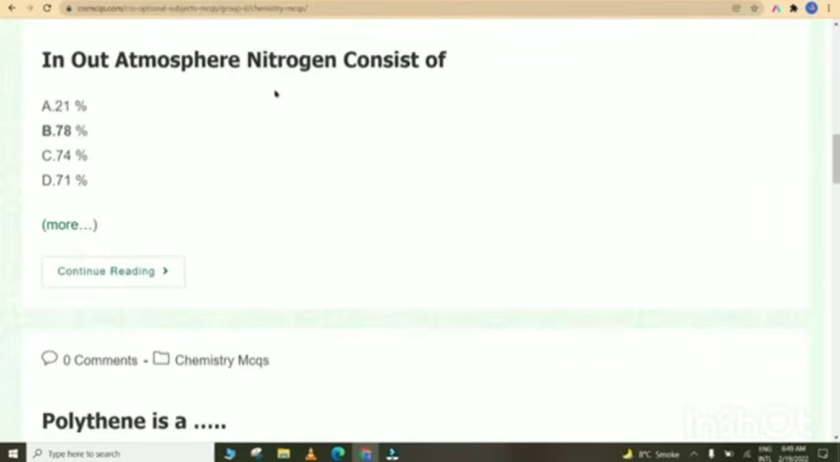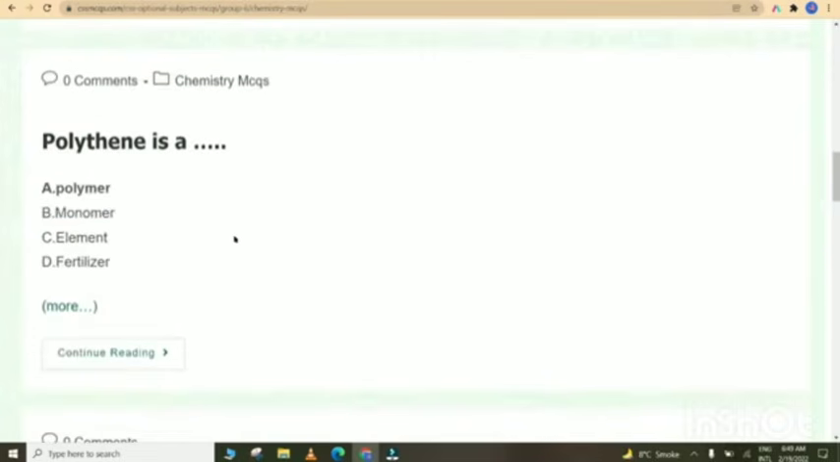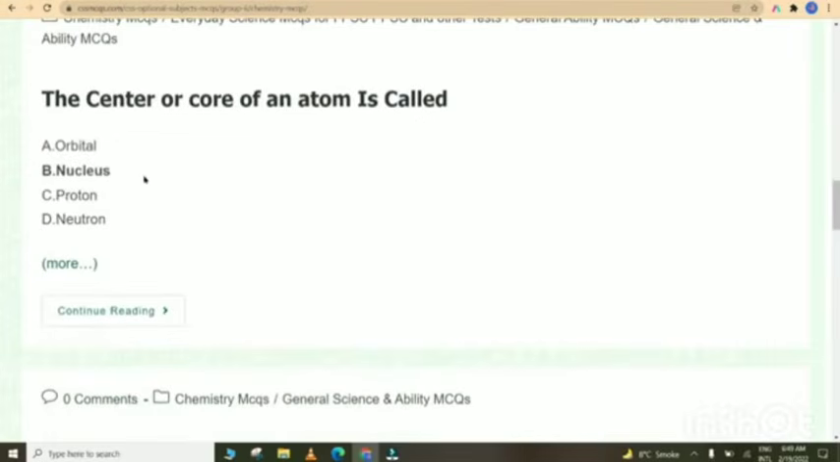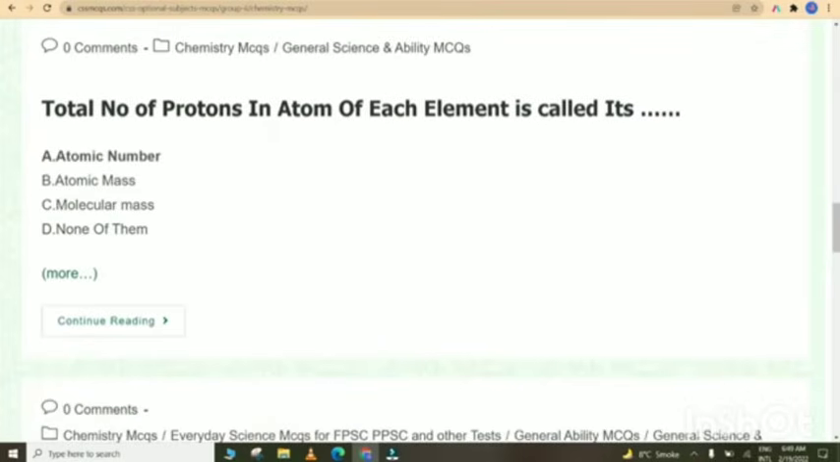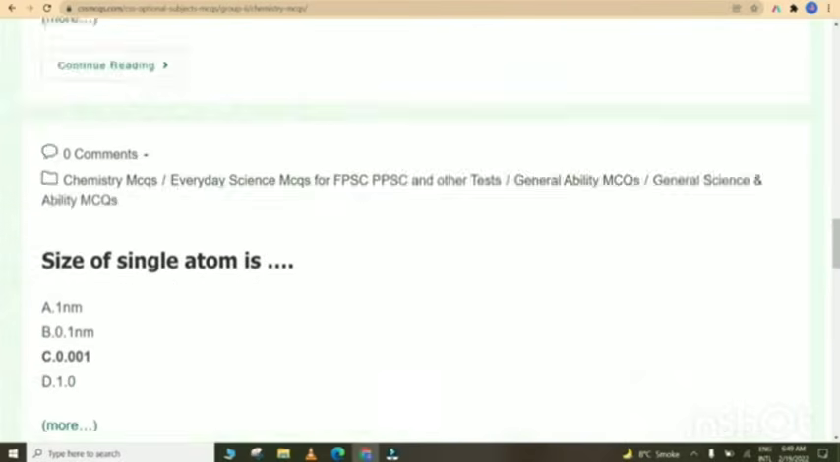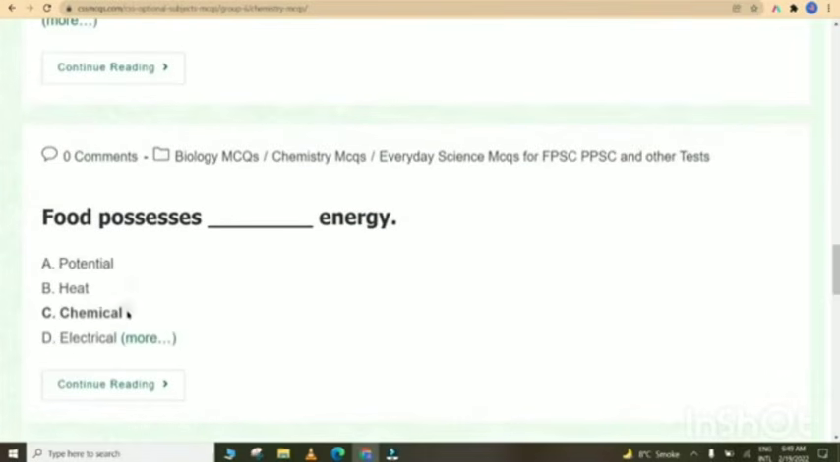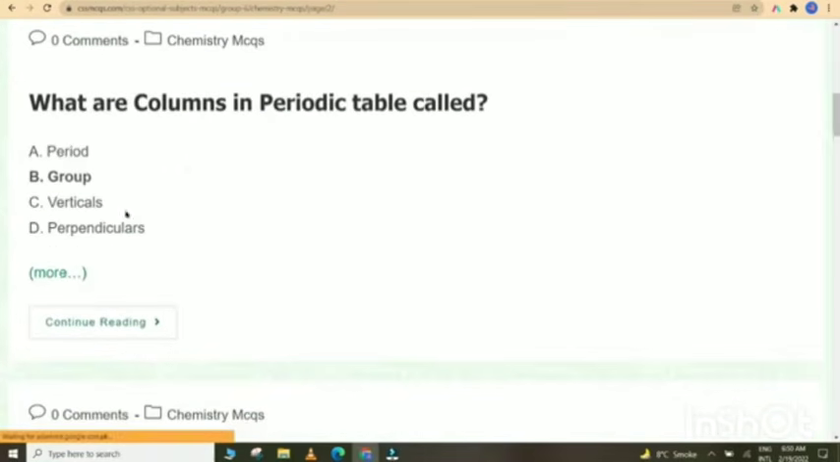In outer atmosphere, nitrogen consists of 78%. Polythene is a polymer. The center or core of an atom is called nucleus. Total number of protons in atom of each element is called its atomic number. Size of single atom is 0.001. Food possesses chemical energy. What are columns in periodic table called? Group.